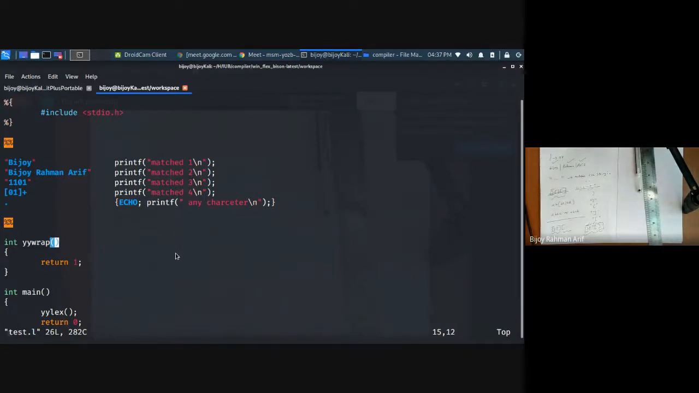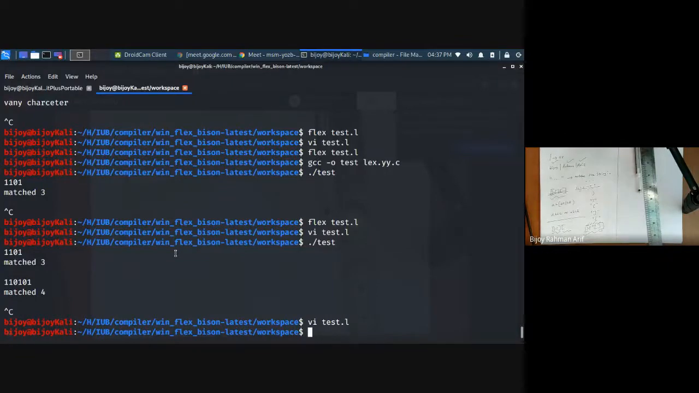Okay, done. Now let's write a code for calculator. I'm going to do it very quickly. Yes, the calculator one. Remember? So let's do that. vi